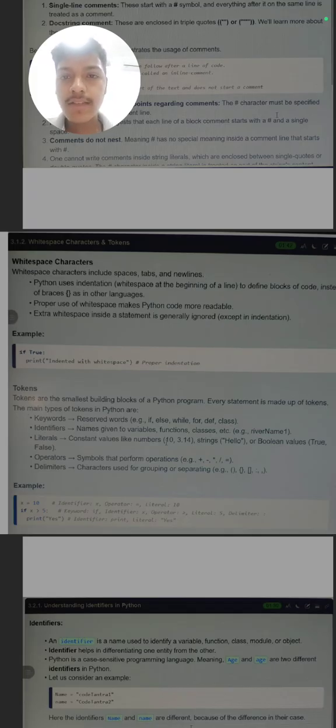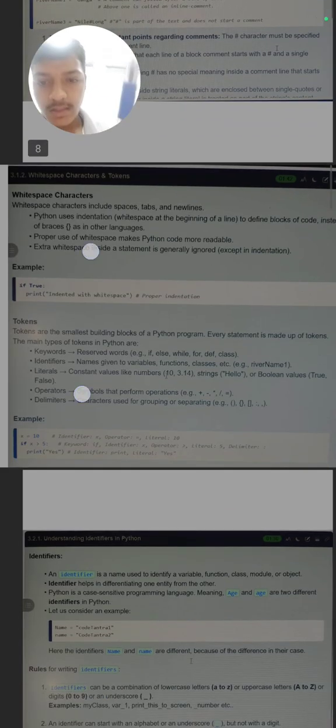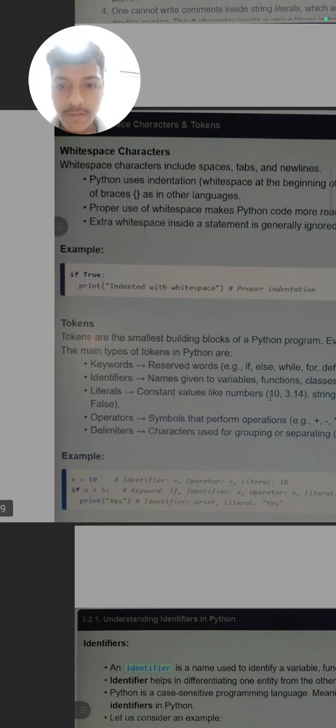We use indentation in if-else conditions or match-case statements, which we will learn in the second or third lecture. So stay connected with our video series. Here is a simple example: if True, print, indented with white space. The spaces before the print are known as indentation, and the hashtag is a comment, like proper indentation. It will not be shown in the output.